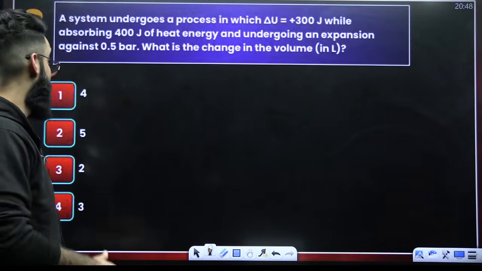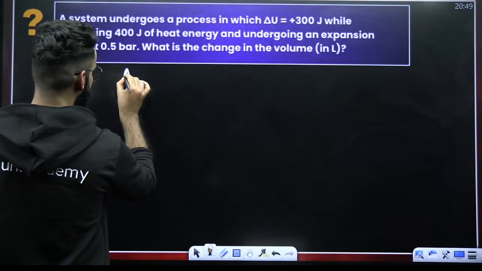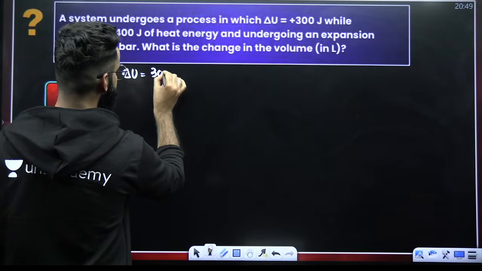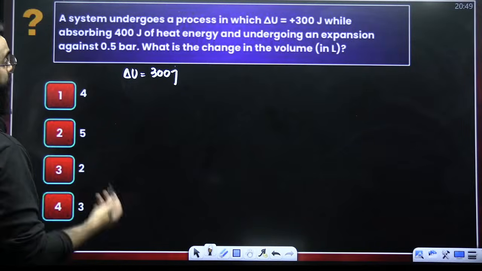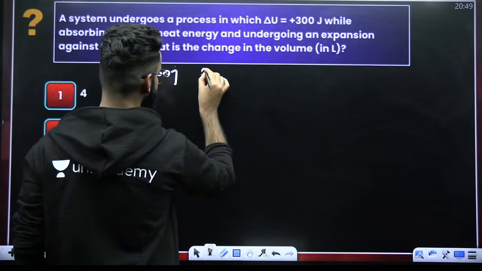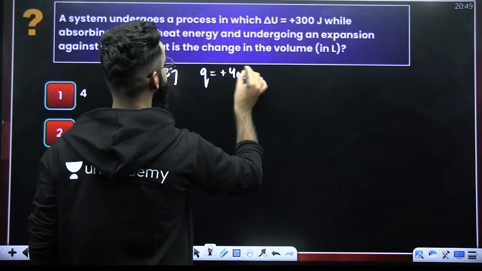A system undergoes a process in which, as per the question, delta U is given to us as 300 joules. Number 1: while absorbing 400 joules of heat, the system absorbs heat. When the system absorbs heat, the Q value is taken to be positive. So it's plus 400 joules.